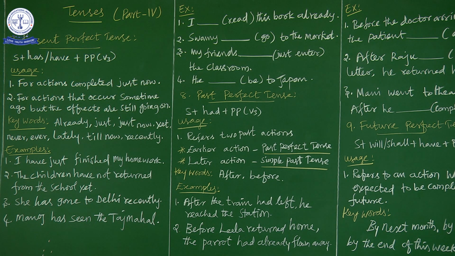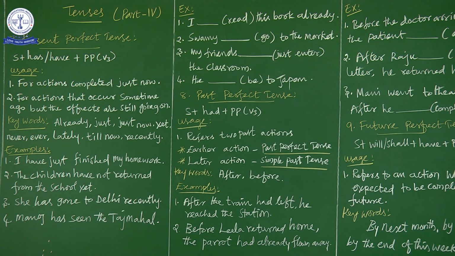So in present perfect tense we have two very important usages. One is the action completed just now, that is the immediate past. The other is an action which happened long ago, and the effects of that particular action are still in your mind. In that situation you can go for present perfect tense. And what are the keywords?